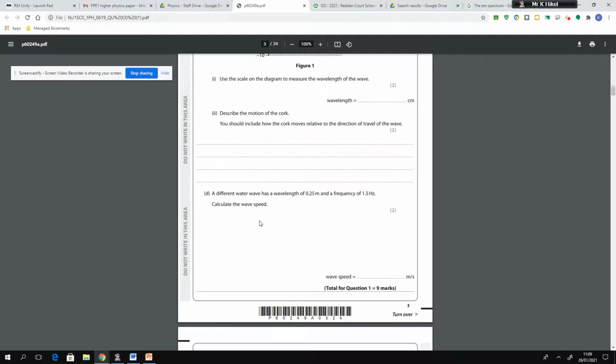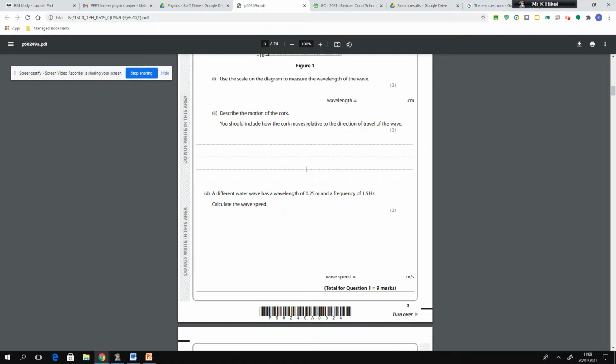But in this particular question, we've been given the wavelength and the frequency. So they must want us to use the second equation to calculate the speed of the wave. Now that second equation is wave speed equals frequency in hertz multiplied by the wavelength in meters. What I'd like to point out to you is that there are no conversions required for this question because wavelength is always measured in meters. To calculate the speed of the wave, you have to multiply the frequency times the wavelength. The frequency has to be in hertz and the wavelength has to be in meters. And that's exactly the unit of the values they've given you in this question.